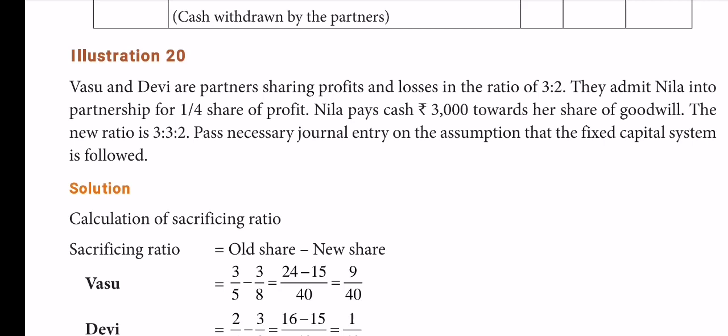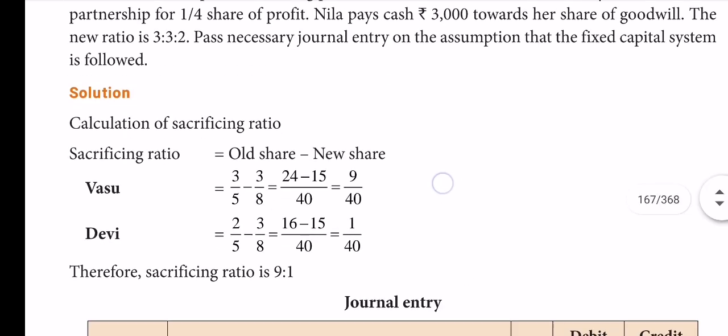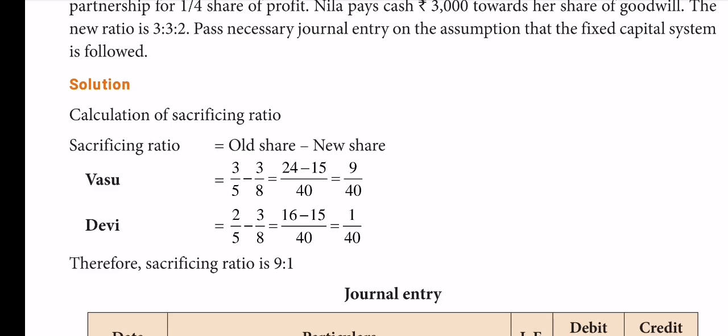Now, first calculate the sacrificing ratio. Sacrificing ratio equals old ratio minus new ratio. Therefore, sacrificing ratio of Vasu equals 3/5 minus 3/8. Taking the LCM, common factor 40. 8 5s are 40, 8 3s are 24, 5 8s are 40, 5 3s are 15. Therefore, 24 minus 15, 9/40.